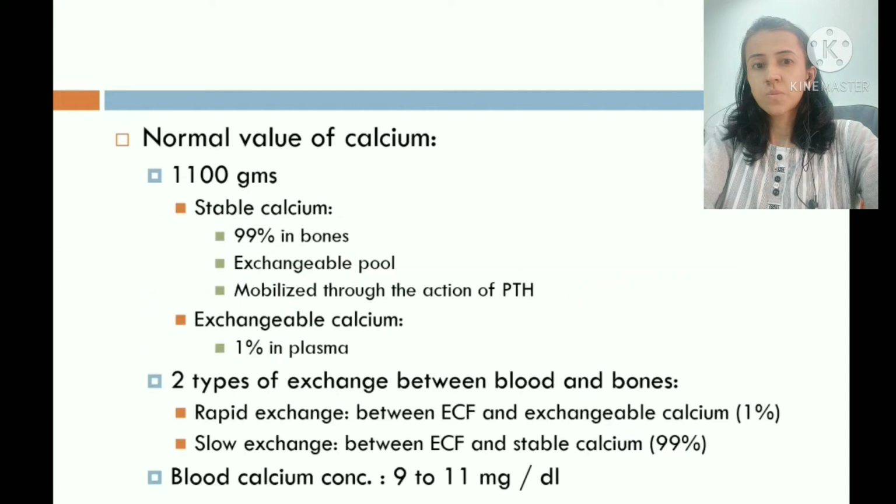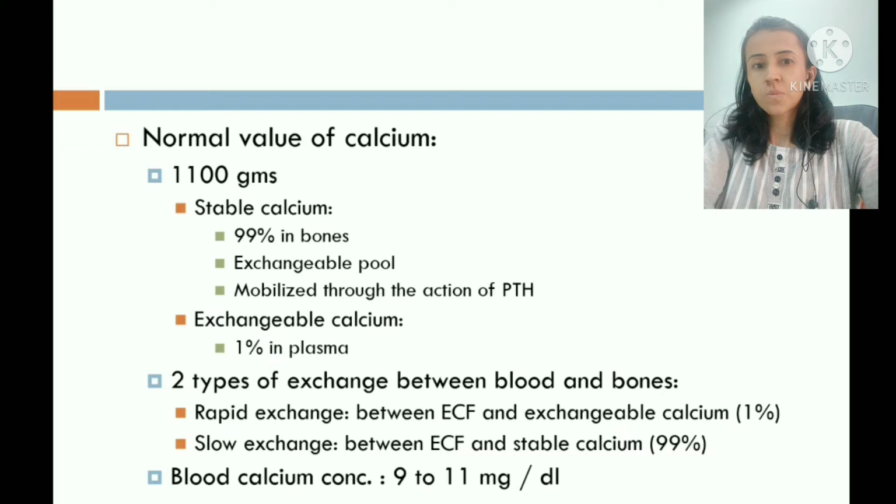Now, normal value of calcium in the body is about 1100 grams, from which 99% of calcium is in stable form, and it represents the calcium pool that is not readily exchangeable. It is the non-exchangeable pool, and this calcium can be mobilized only by the action of parathyroid hormone. And second variety, that is exchangeable pool, is only 1%.